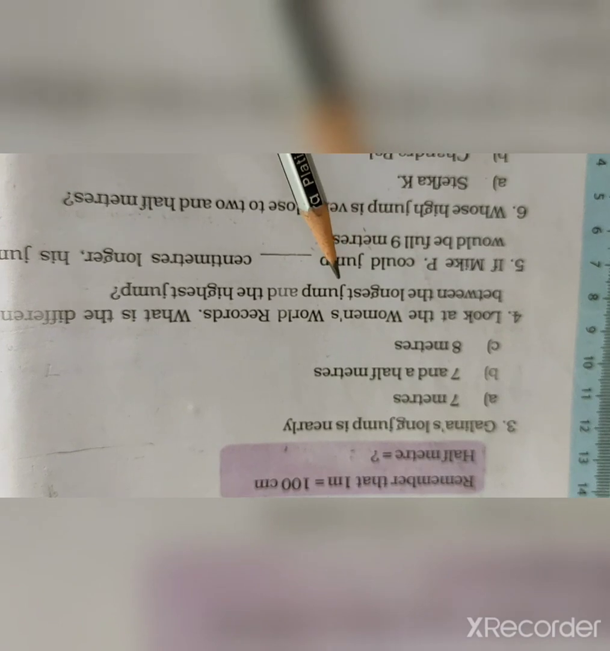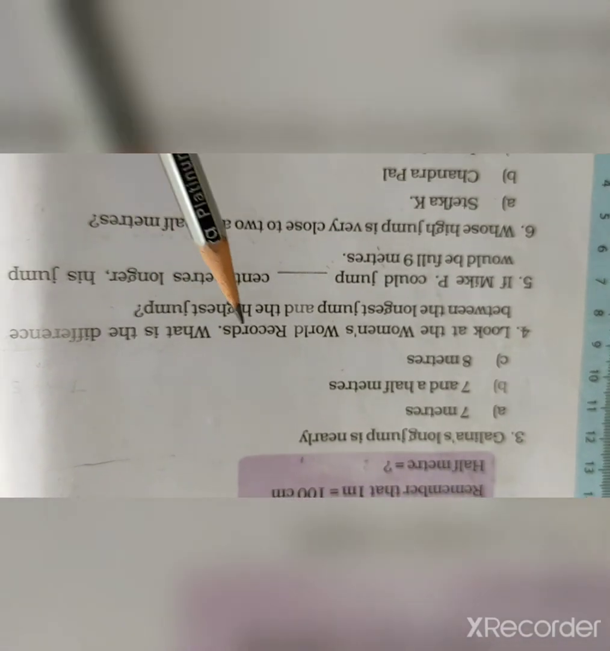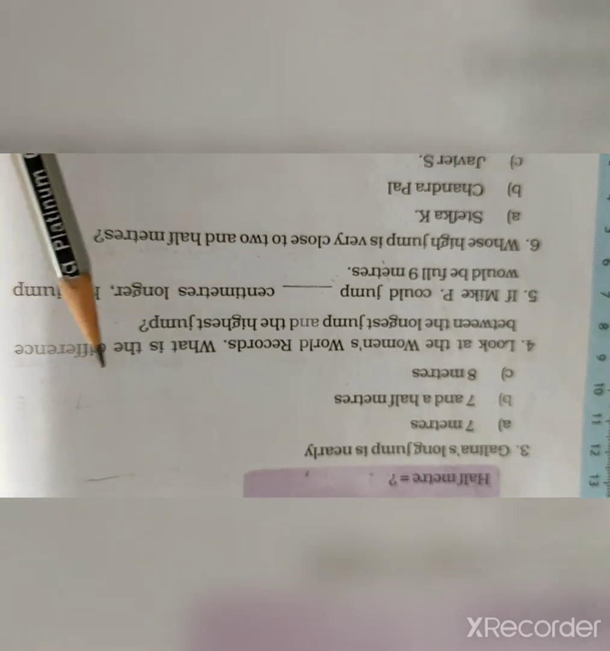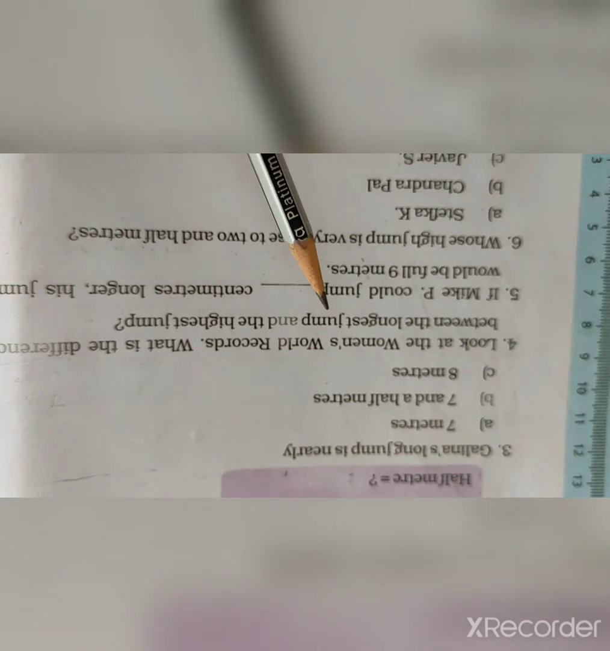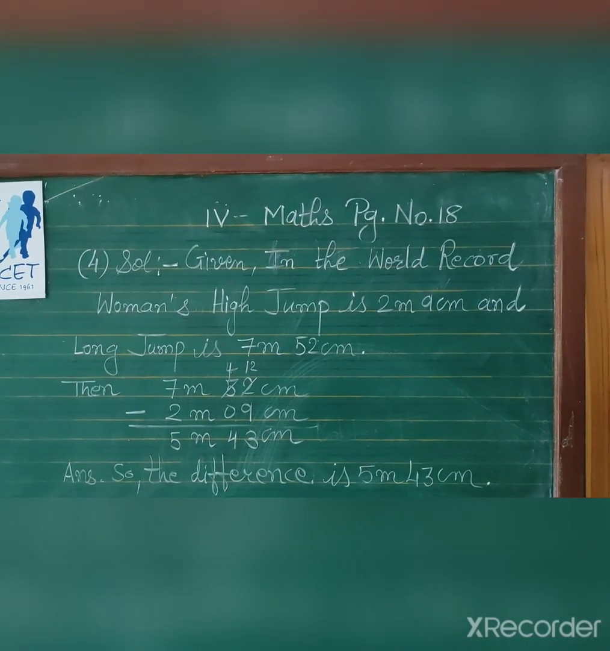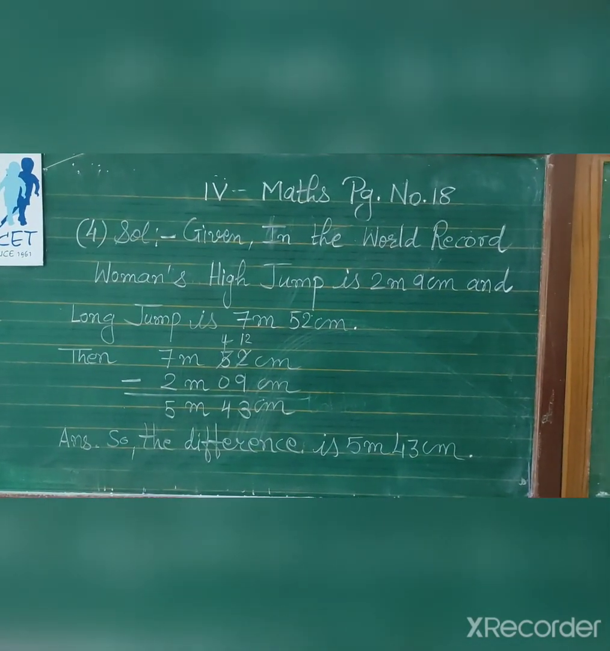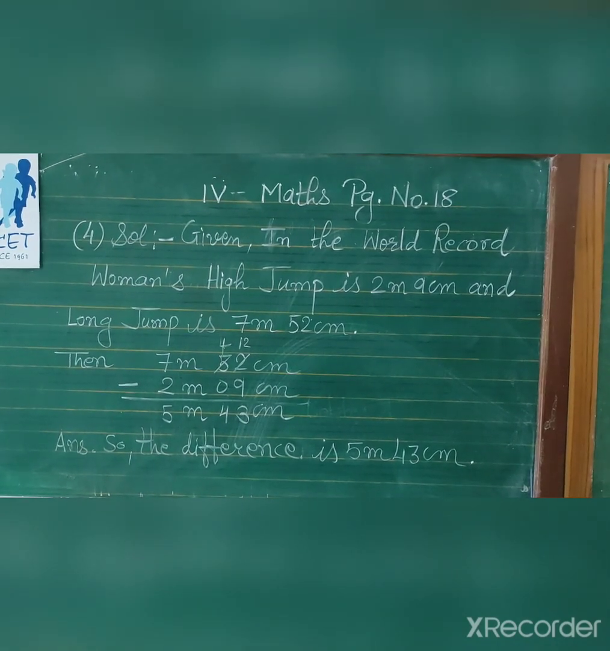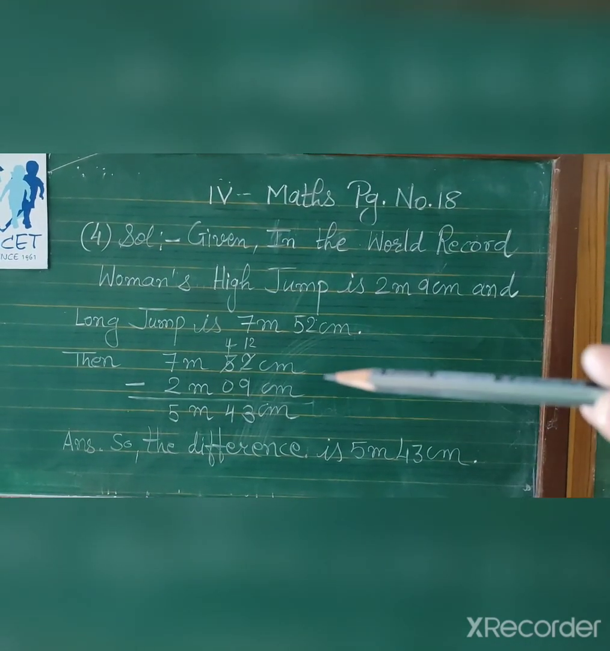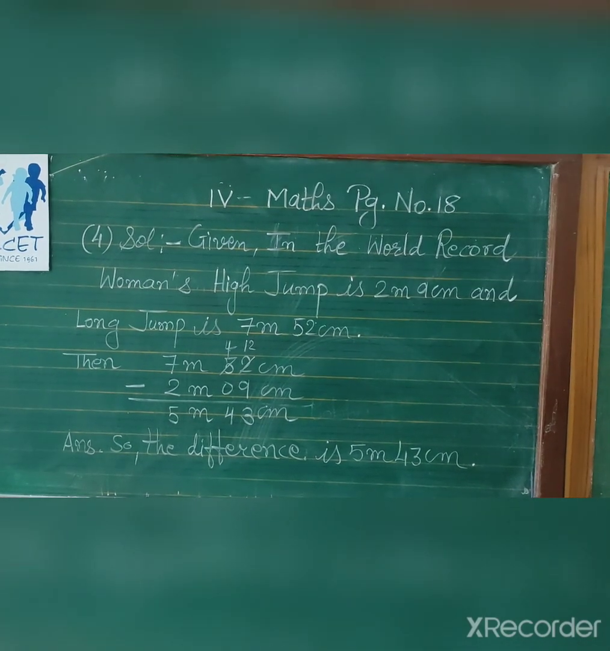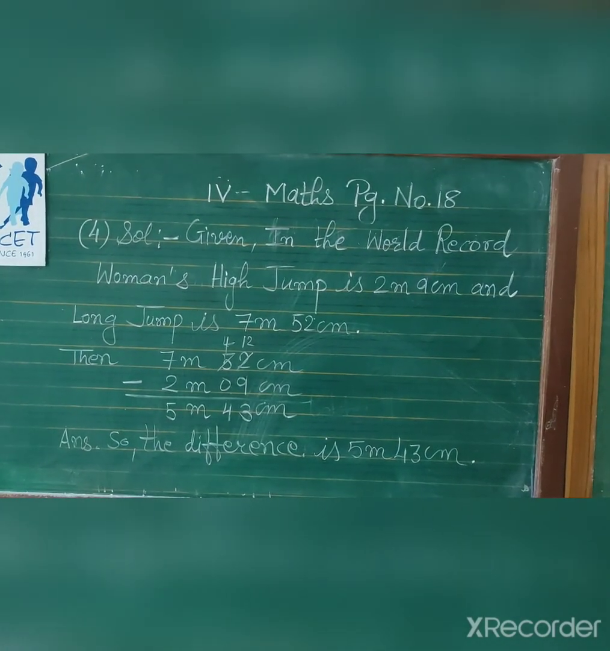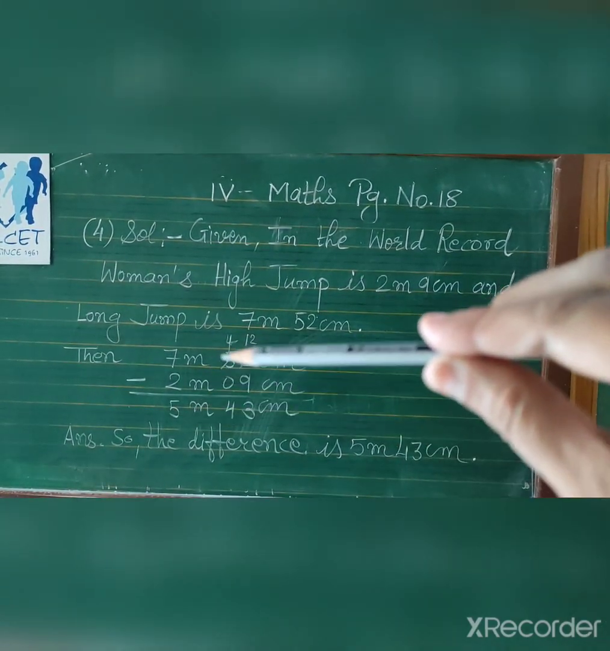Now fourth question, look at the women's world records. What is the difference between the longest jump and the highest jump? So we will see only world records for women and then find the difference. Okay, let us start. In the fourth question, given in the world record, women's high jump is 2 meter 9 centimeter and long jump is 7 meter 52 centimeter. Long jump is more than the high jump, so we will find the difference, long jump minus high jump.